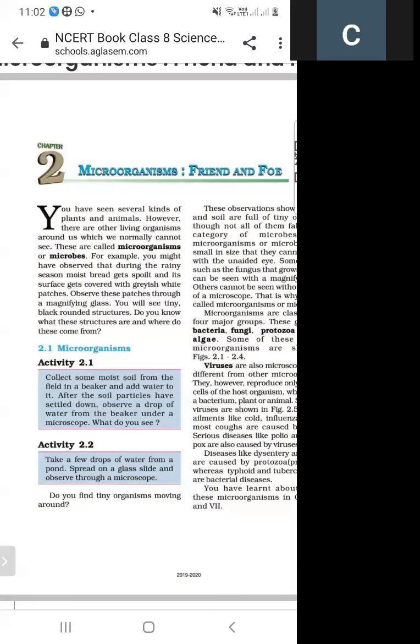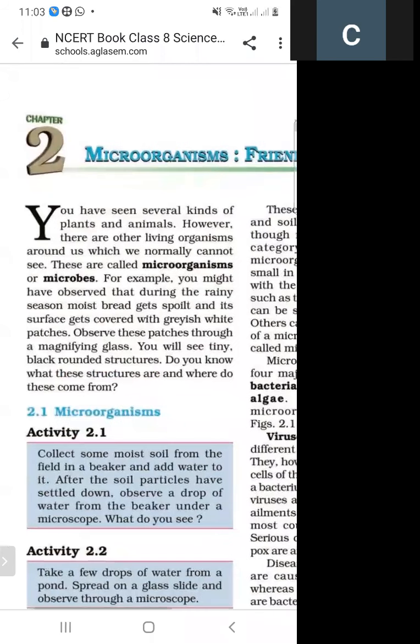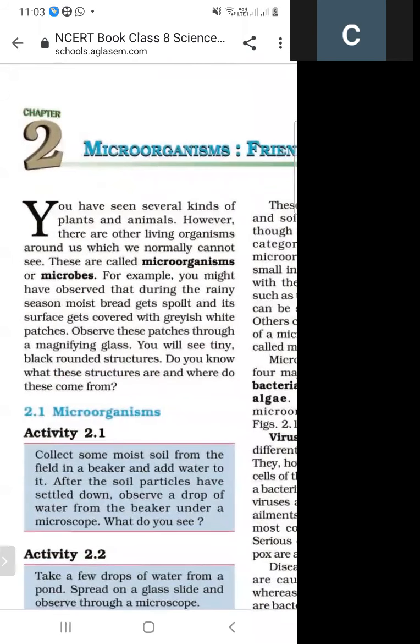Today we'll study lesson number 2, Microorganisms: Friend and Foe, Class 8 Science. Microorganism. What do you mean by microorganism?